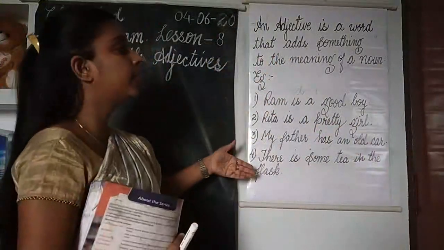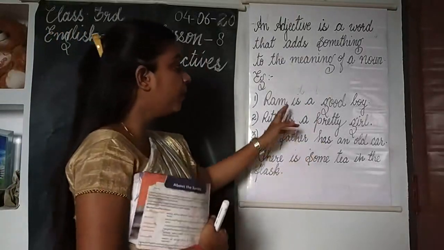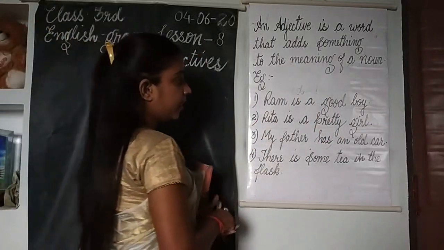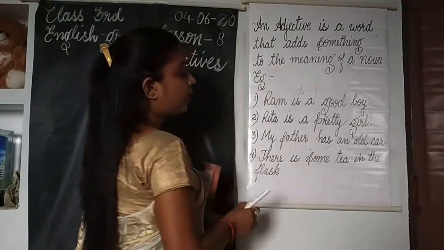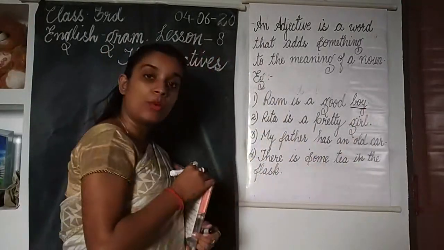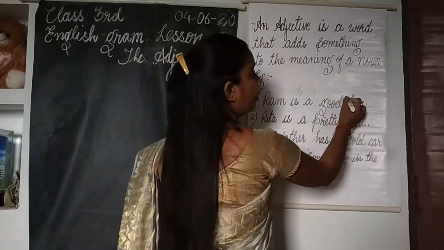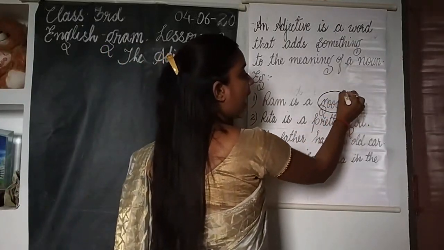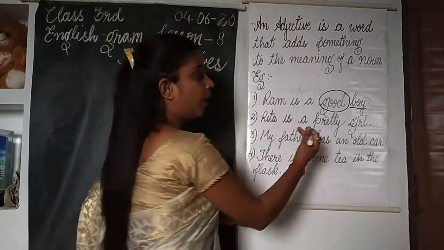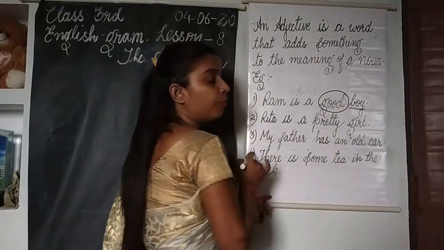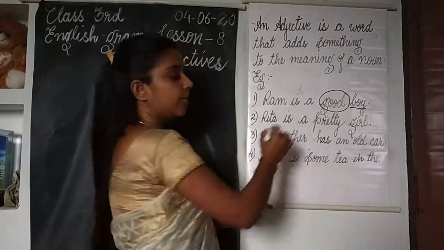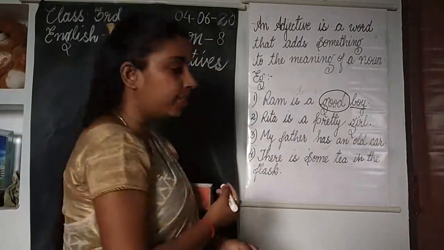I have written four sentences here. I will read them one by one and I will find out the adjectives from here. Now see. The first sentence is, Ram is a good boy. Now see, children, here in this sentence, boy is the noun, and the word good is adding something to the meaning of boy, telling us something about the boy. What is the word good telling? About the quality of the boy. What kind of boy he is? He is a good boy. So what is the adjective here in this sentence? Good is the adjective here in this sentence.